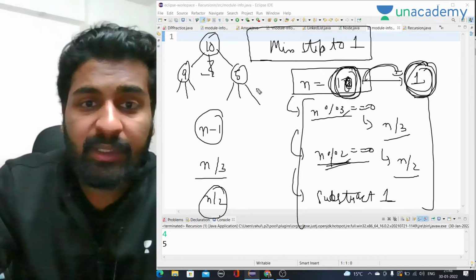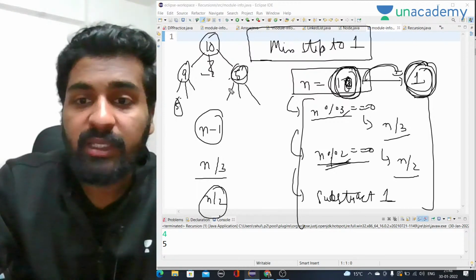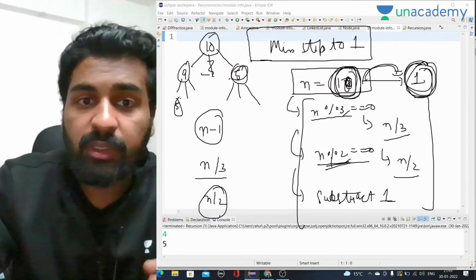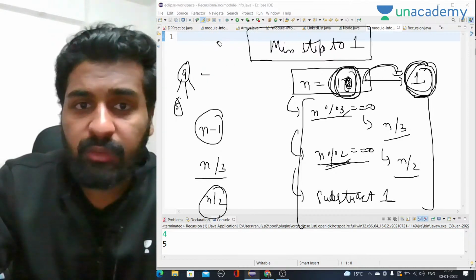So at any point it can become 5, right? It can become 5 as well. So 5 is already calculated, so we don't have to calculate 5 again. That's why I'm saying there are overlapping subproblems. So we have to use DP in this, right? So first of all, let's write the code.